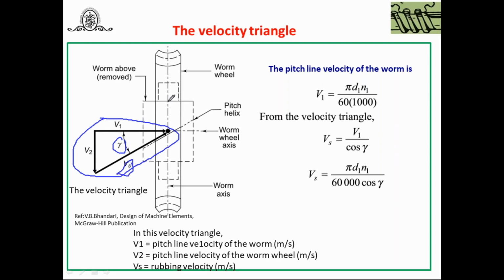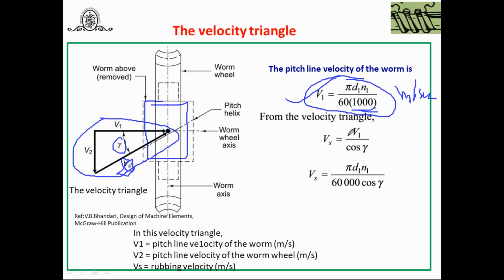Before that, the worm rotates at some RPM. So what is the pitch line velocity of the worm? V1 is pi d n by 60, divided by 1000 to get the value in meters per second. And from this figure we have to find Vs. How are we going to find it? You can use the velocity triangle.